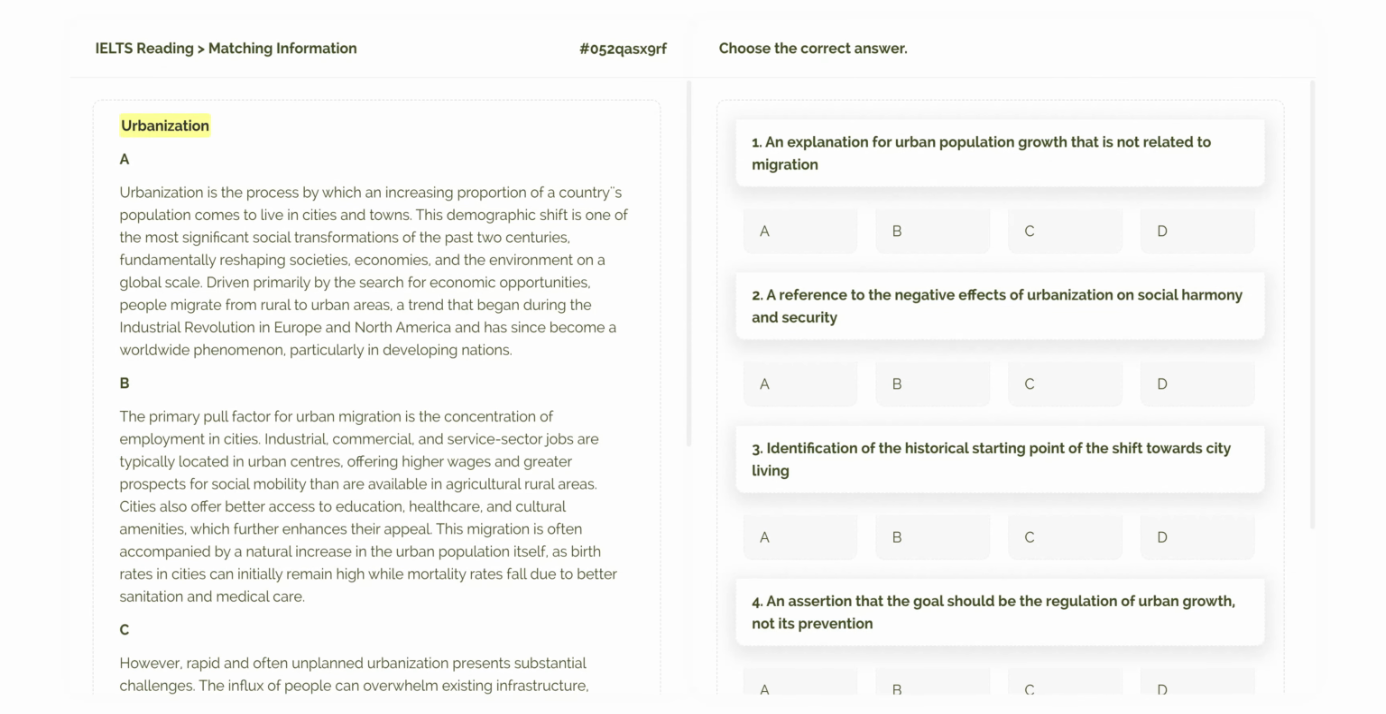Urbanization. First, let's look at the title. It's just one word, urbanization. This tells us the entire passage will be about the process of cities growing. This helps us focus our minds on the topic.